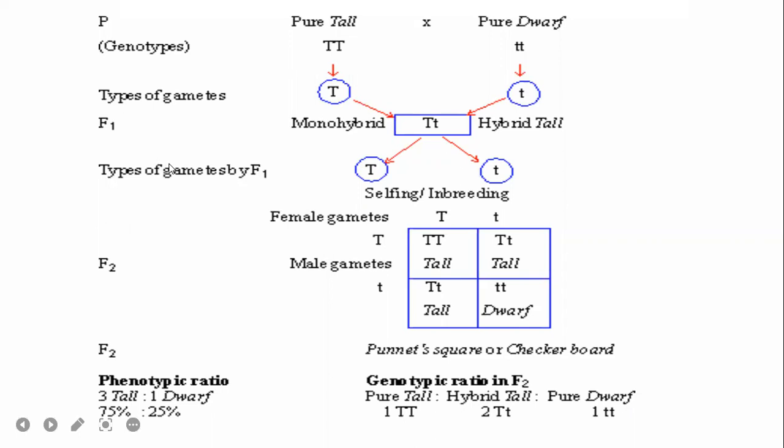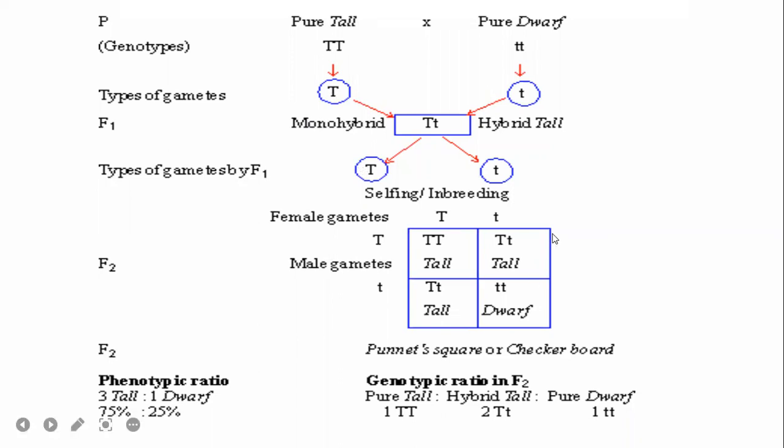In the filial one generation, F1, only one character is seen. You can see phenotype and genotype. What is phenotype? What is genotype? Genotype is the heterozygous condition. Phenotype is that all the plants were tall.